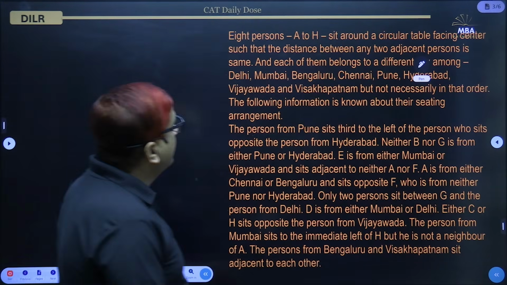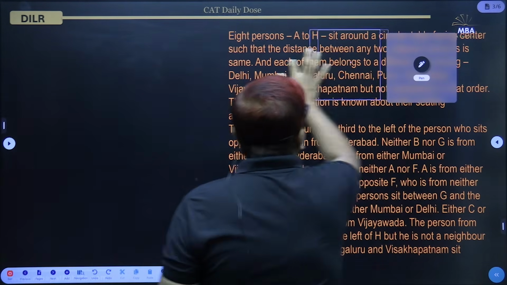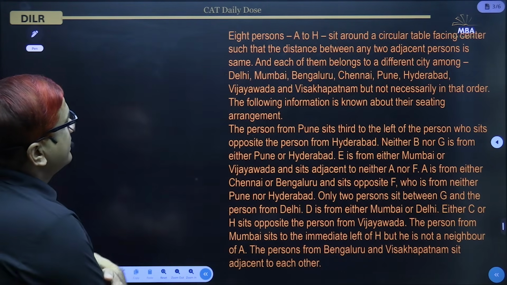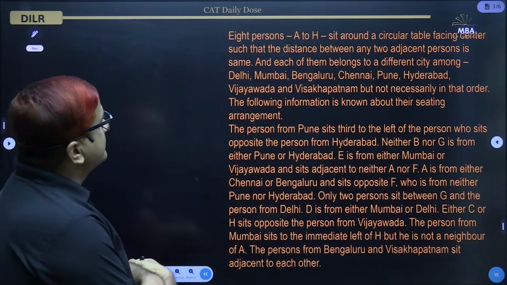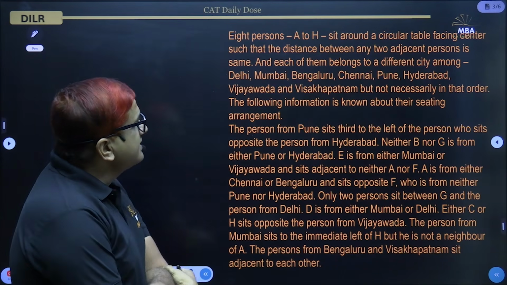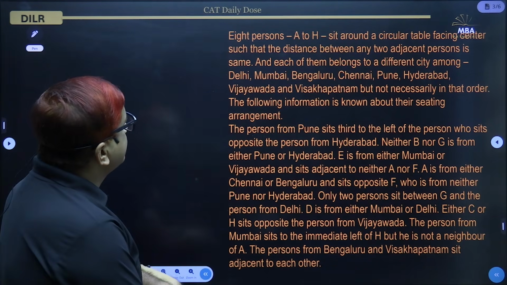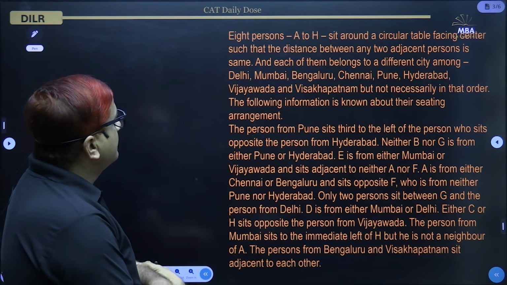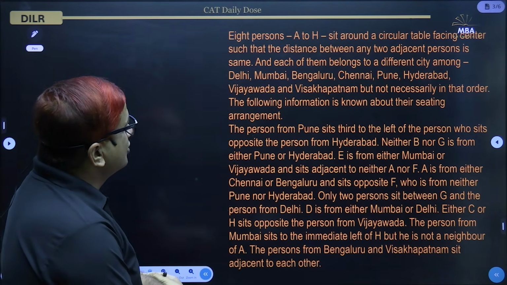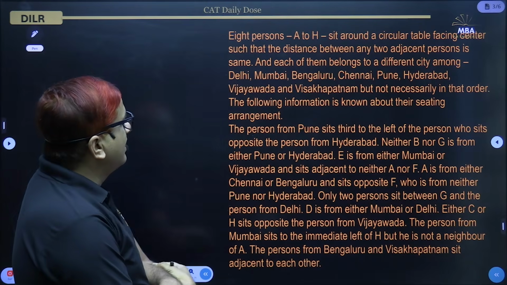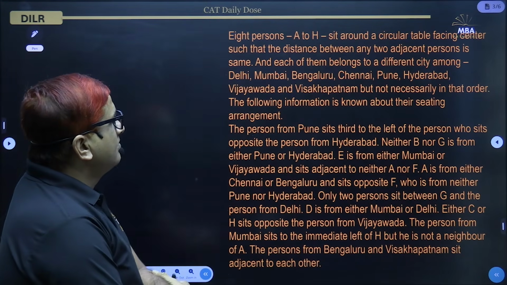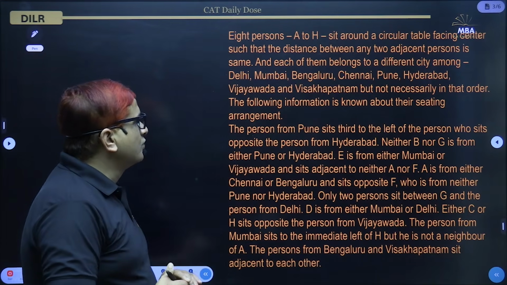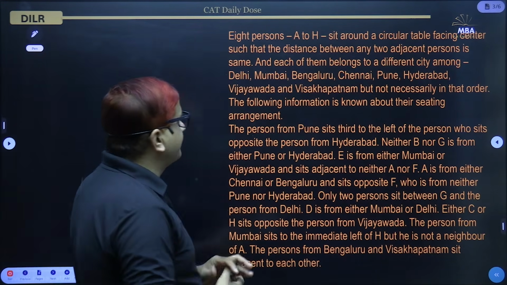Here we are given that 8 persons A to H are sitting around a circular table facing the center, such that the distance between any two adjacent persons is the same, and each of them belongs to a different city among Delhi, Mumbai, Bengaluru, Chennai, Pune, Hyderabad, Vijayawada, and Vishakhapatnam, but not necessarily in that order. Now, the following information is known about their sitting arrangement. Then a paragraph is given.